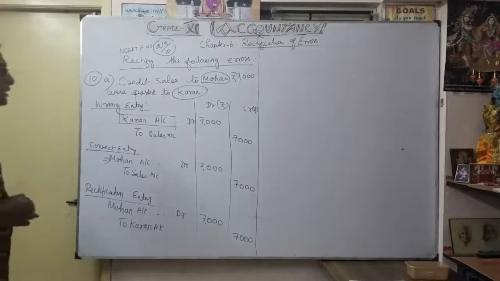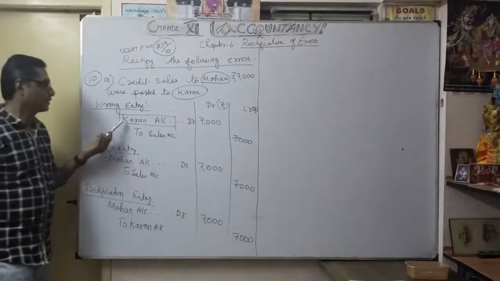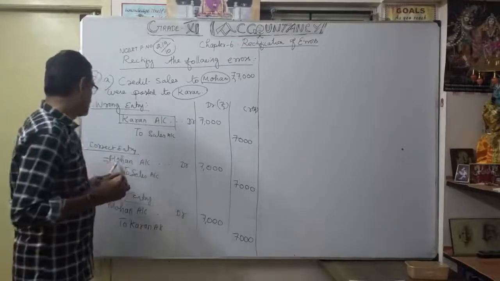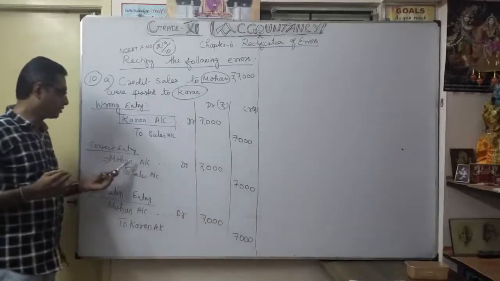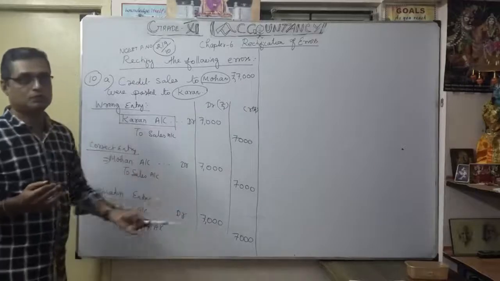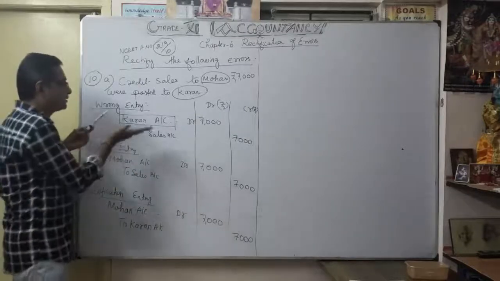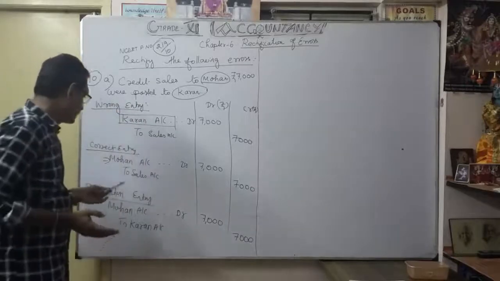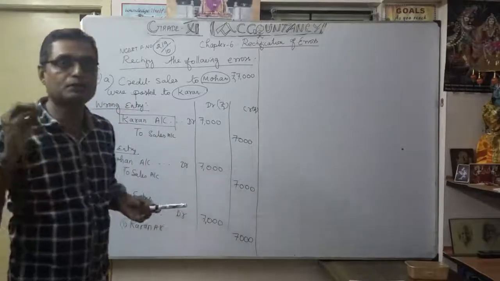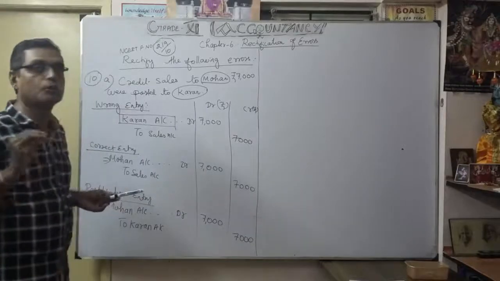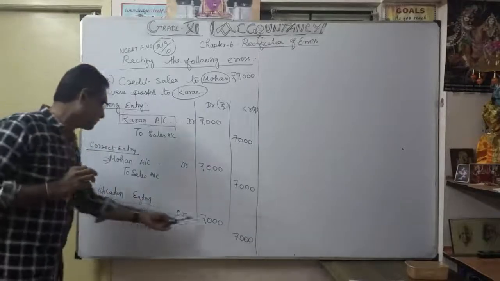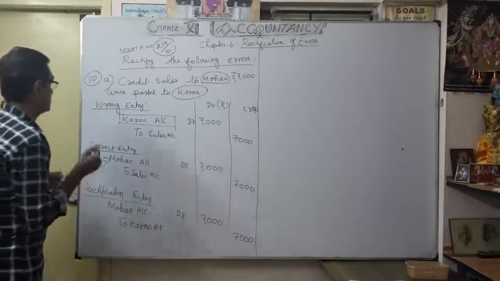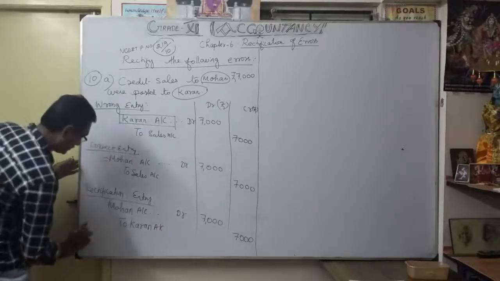So repeat once again. The wrong entry is current account debit to sales account. Actually we sold to whom? Morgan account. The correct entry is Morgan account debit to sales account. So what's the rectification entry? Earlier we wrongly debited current account and I want to remove that. Anyway I'm going to debit Morgan account, so Morgan account debit 7,000. To remove the wrong one, I credit current account. You understood this one. So what is the narration?